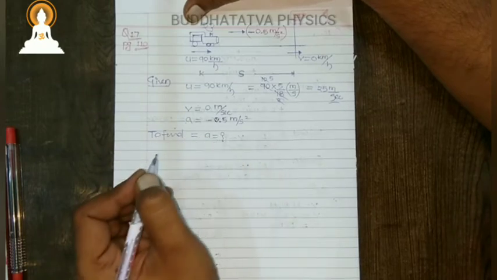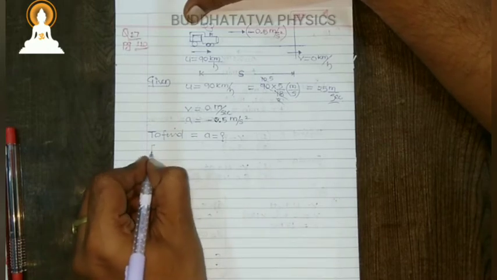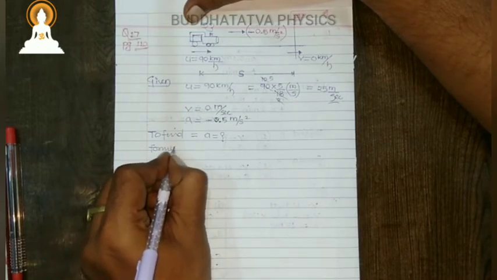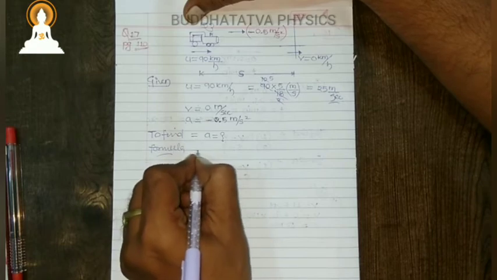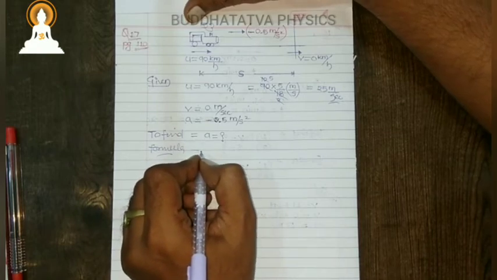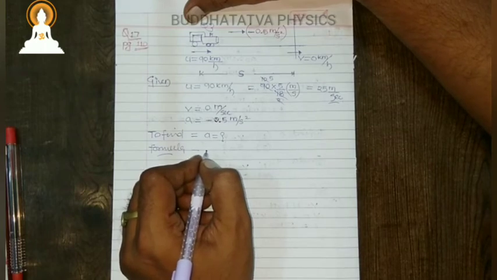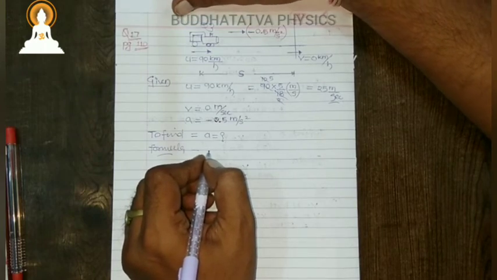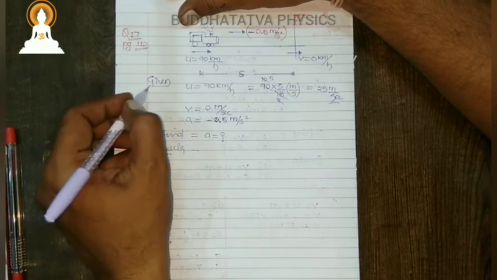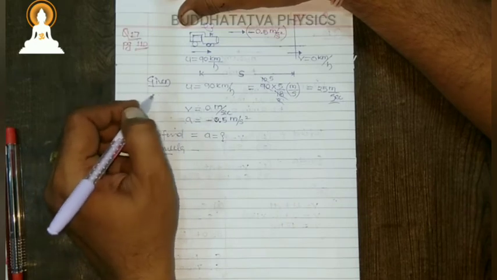Acceleration. We need to find acceleration. Which formula should we use? Let us see. Now listen carefully how to select the formula. It might be possible that more than two formulas are applicable, and both might be valid. So first of all, we need to go to the given.